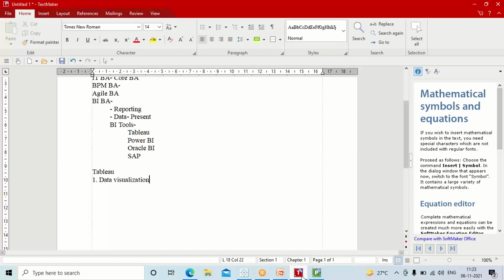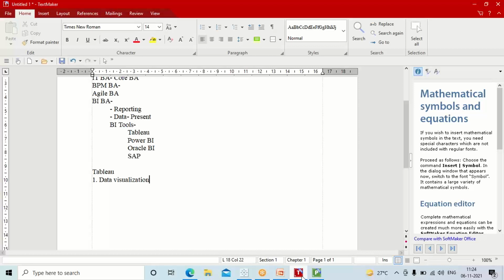When I'm talking about Tableau here, data visualization is nothing but how you visualize the data and how you create the formatting, the dashboards, the graphs and the charts using the data. So basically, data visualization is a part of Tableau wherein I visualize the data the way I like it using graphs, charts and other possible things. Are we clear so far?